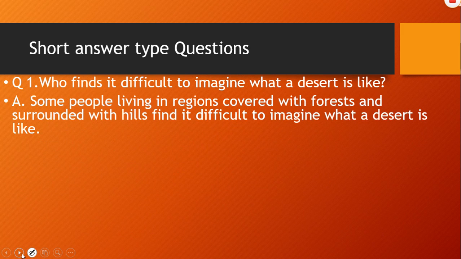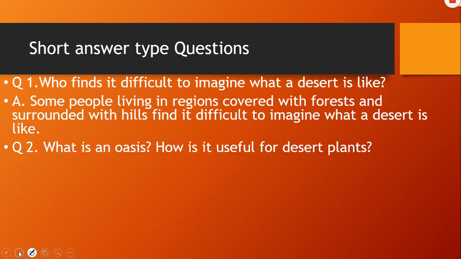Yes, some people living in regions covered with forests and surrounded with hills find it difficult to imagine what a desert is like. Next question. What is an oasis? How is it useful for desert plants? Remember, what is an oasis?